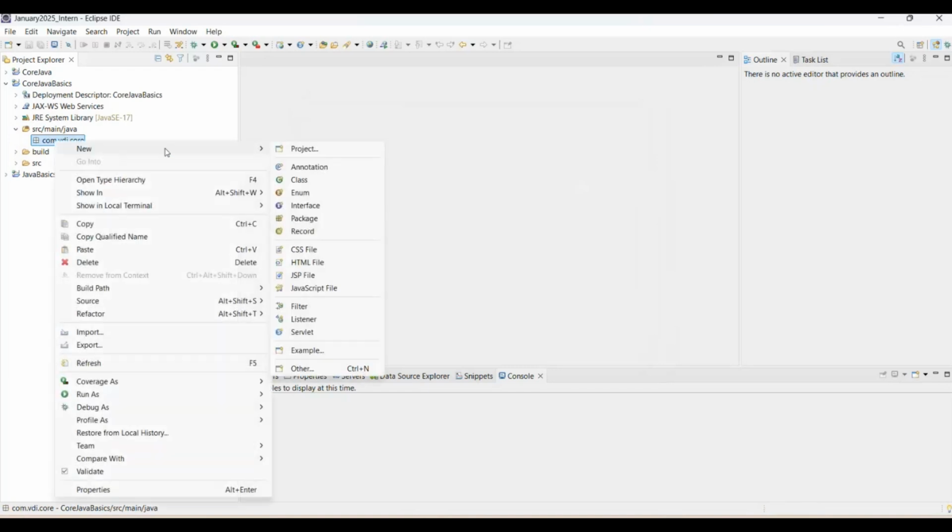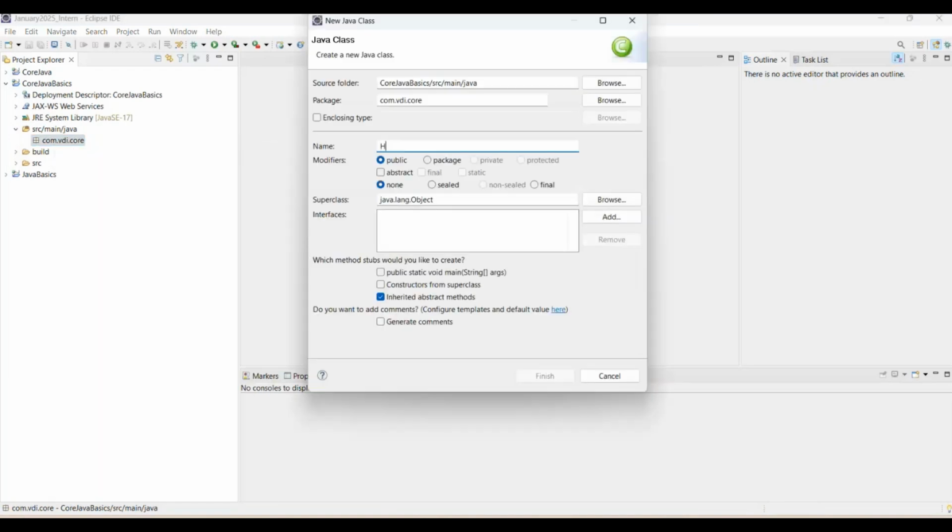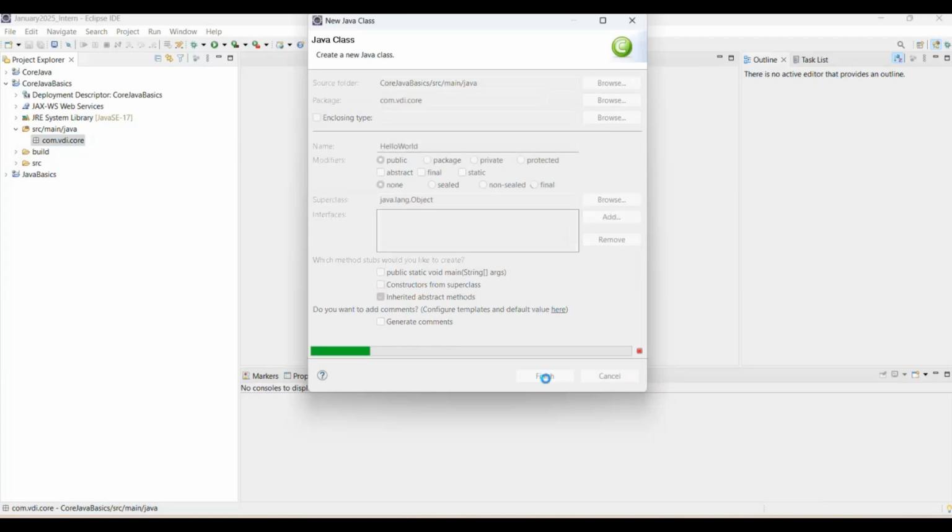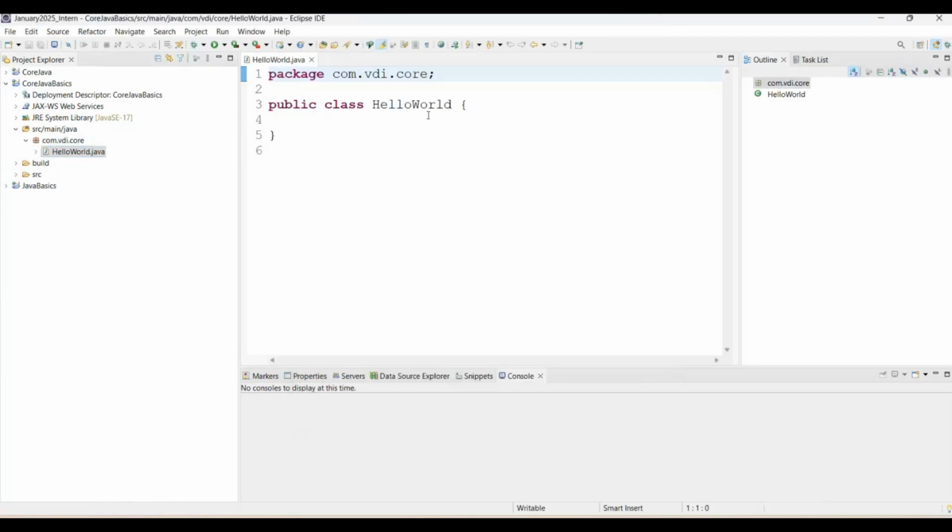Now right click on package, new Java class. I am giving the Java class name as HelloWorld. One more time, I am teaching you here the hello world application, and the class first letter must always be capital. Now simply click on finish. See, it will create our class.